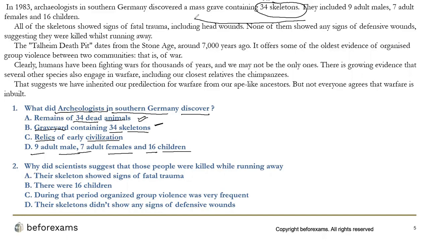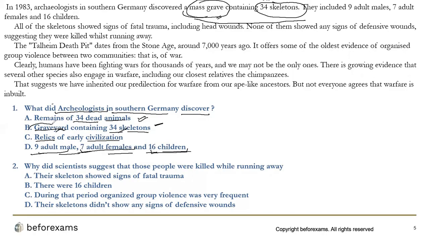Now they have specifically talked about skeletons, and they are saying a grave containing 34 skeletons. Now there is a difference. The option says graveyard containing 34 skeletons, while the passage says mass grave containing 34 skeletons. Here they have specified that these were 9 adult males, 7 adult females, and 16 children. The passage says it is a mass grave, while the option says it is a proper graveyard.